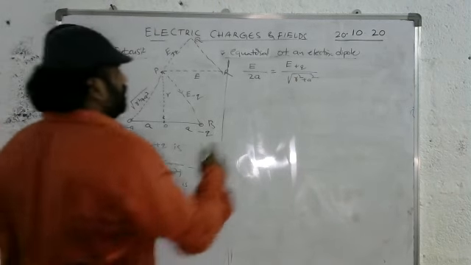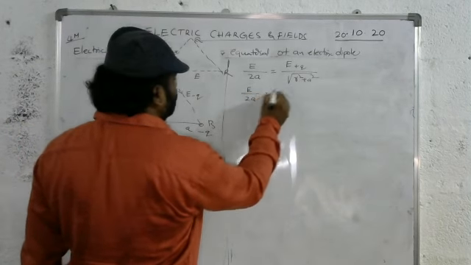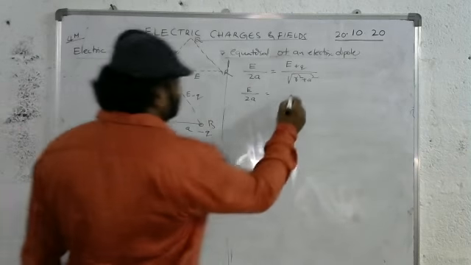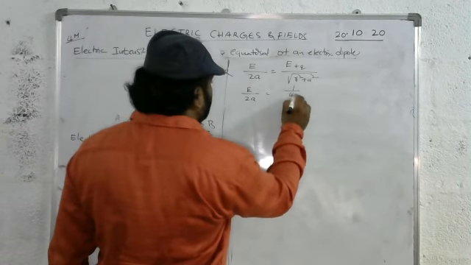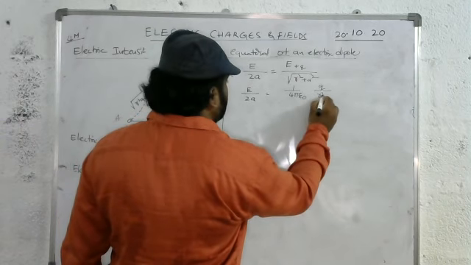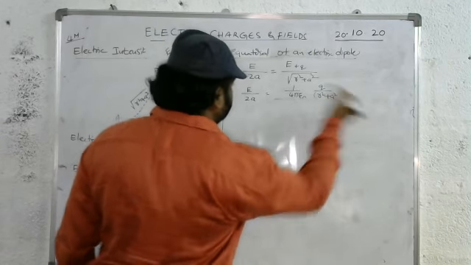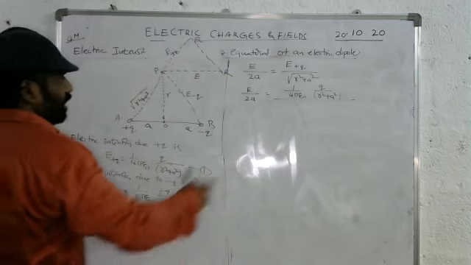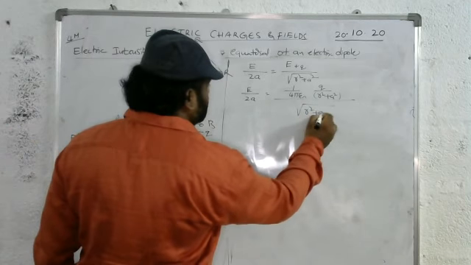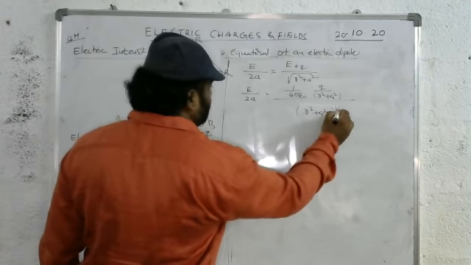So E by 2A is equal to, what is the value of E plus Q we have here? It is from equation 1: 1 by 4 pi epsilon naught Q by R square plus A square, divided by root of R square plus A square. I can write this root as whole power 1 by 2.